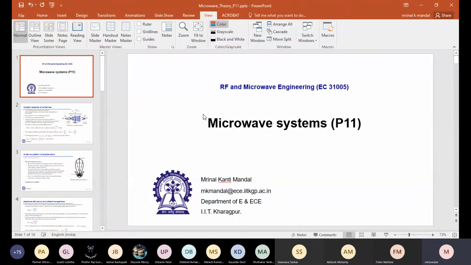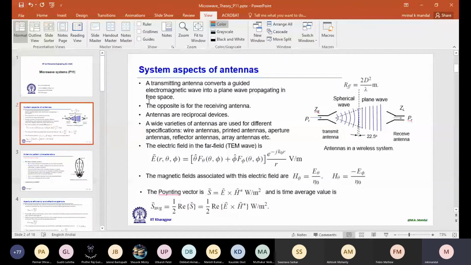So, good morning, all. Today, we are going to start a new chapter on microwave systems. Other than this, one more chapter is still remaining, amplifier. So, after this, we'll start that, and if time permits, then we'll also cover a part on microwave devices. As the name suggests, when we go for microwave system design, it starts from antenna to mixer.